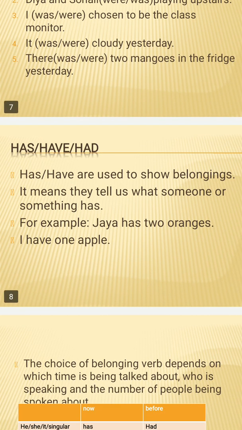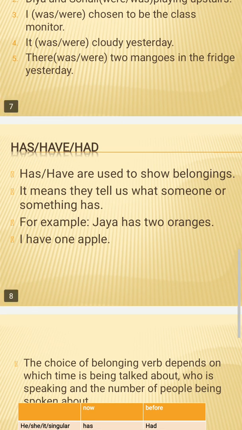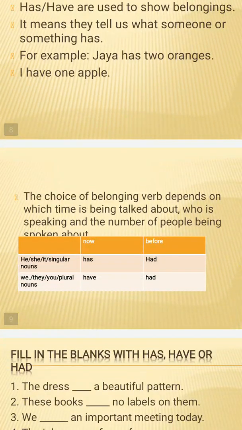For example, Jaya has two oranges. Now I am telling that Jaya is having two oranges, that is, two oranges belong to Jaya, so I have used the word has. Has is used for singular, have is used for plural, and along with I and we use have. I have one apple. Now, similarly, the choice of belonging verb depends upon which time is being talked about and who is speaking and the number of people.